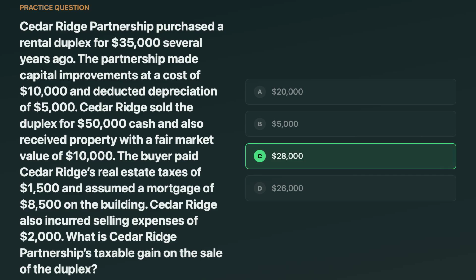The gain is $28,000. Start with adjusted basis. $35,000 plus $10,000 improvements minus $5,000 depreciation equals $40,000. Amount realized is $50,000 cash plus $10,000 property plus $8,500 debt relief plus $1,500 taxes paid by buyer minus $2,000 selling expenses for $68,000. $68,000 minus $40,000 equals $28,000. The tempting miss is forgetting the mortgage assumed.